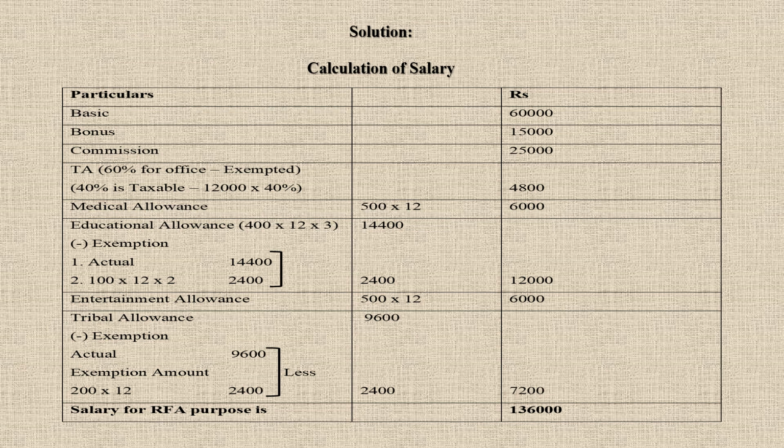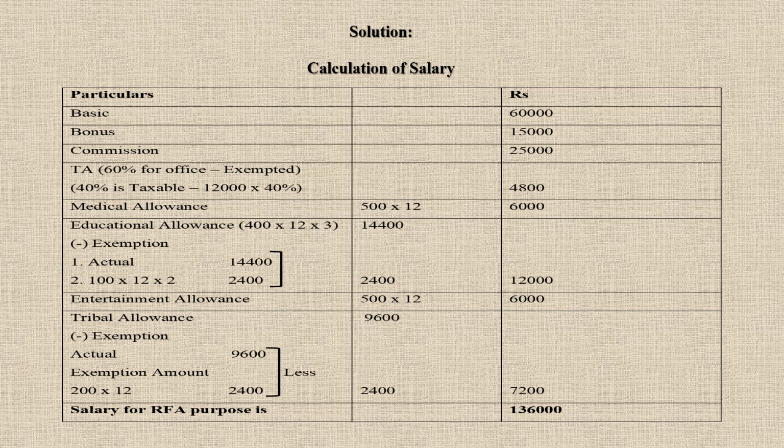TA is given to you, out of which they say 60% is for office purpose. So if you use traveling allowance for office purpose, it is exempted from tax. Remaining 40% is taxable. So 12,000 into 40% is 4,800 is taxable. Take it to the outer column. Medical allowance is fully taxable. So 500 into 12, 6,000 is taxable.